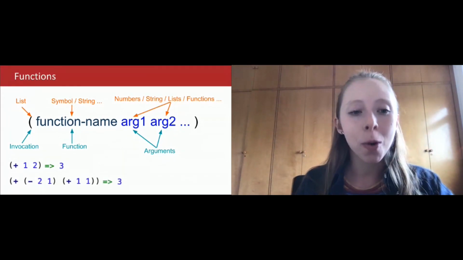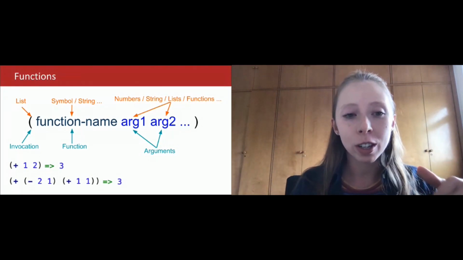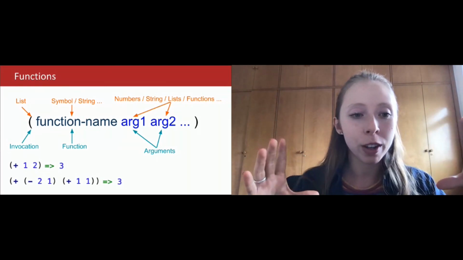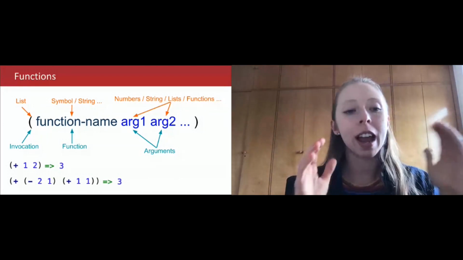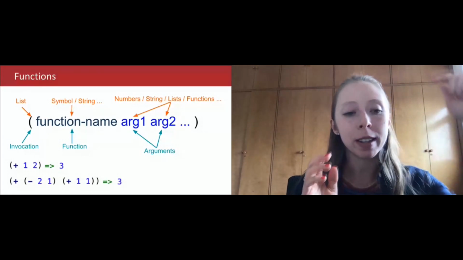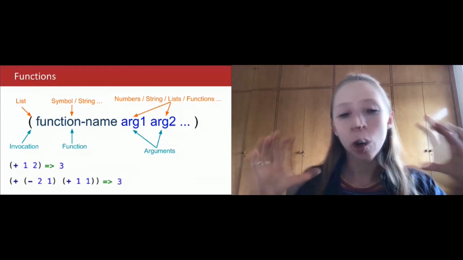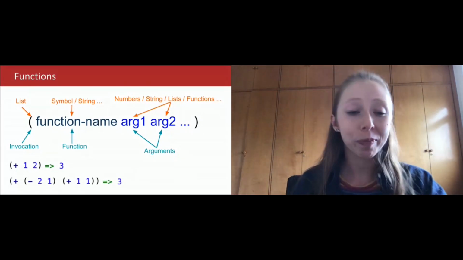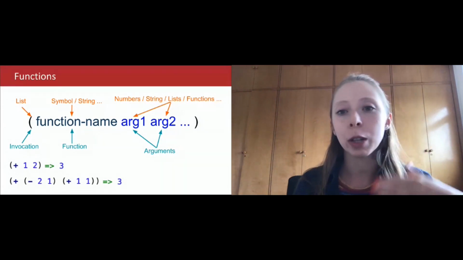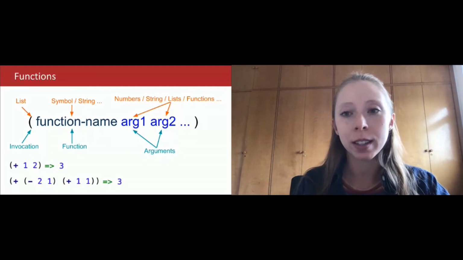And the other example, the function composition, we can see that we have other functions as arguments. So I have as well my invocation of the function, my plus symbol, and then I have a function which is a subtraction with the same idea: I have my minus symbol with 2 and 1 being the arguments, and then I have another addition, and all this results in a 3 as well. So don't worry, I know that this is different, but it's quite similar, and it will be like that till the end. So everything that you see in Clojure will have this structure.